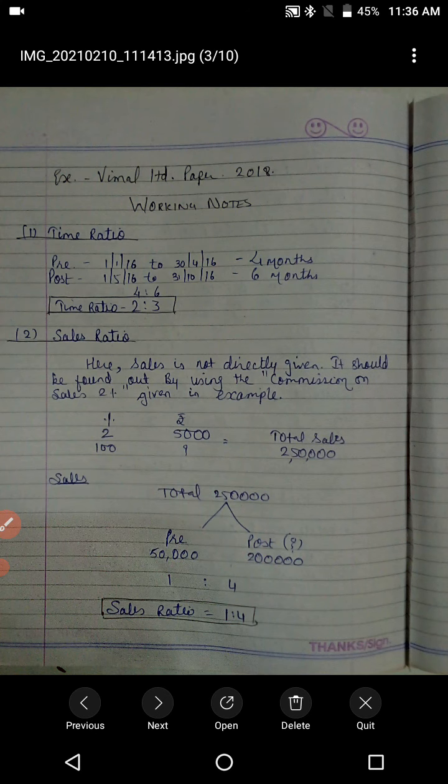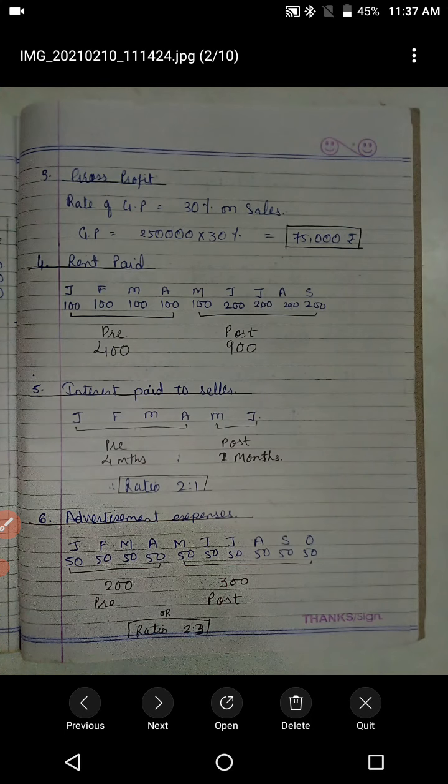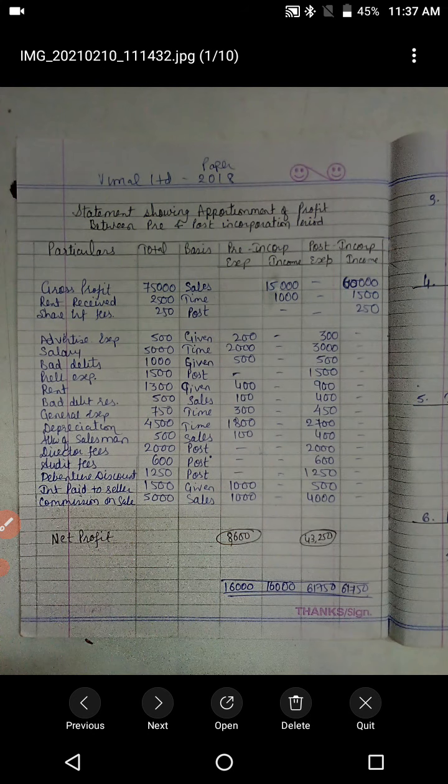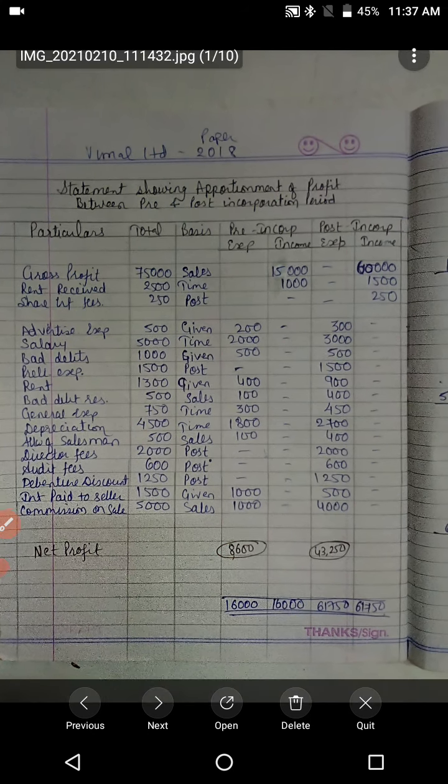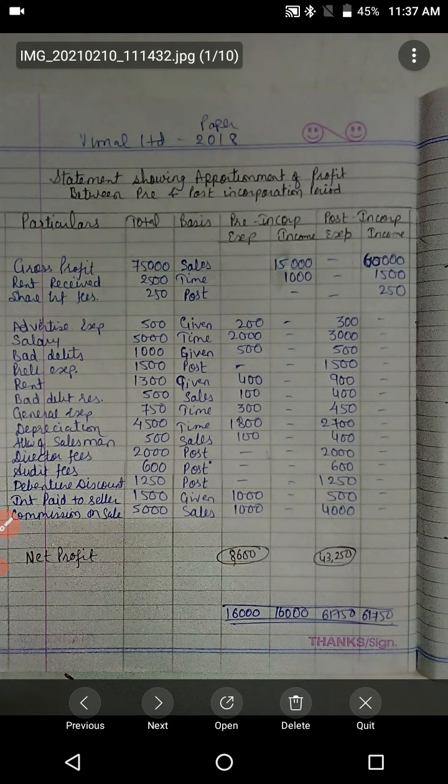Then working notes number 1 and 2 about time ratio and sales ratio. Time ratio 2:3 and sales ratio 1:4. Next, gross profit, rent paid, interest paid to seller and advertisement expense. And next, the complete statement. I am just zooming it out for your reference.